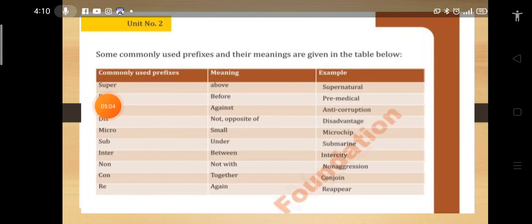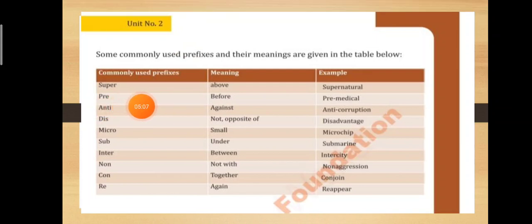So here some words are given. So super, these are common prefixes that we add before any word. तो ये वो ऐसे common prefixes हैं जो हम कुछ words के साथ add कर सकते हैं. Super, when we add this word with any other word, it would become supernatural or superpower. Pre-medical, anti-corruption. So meanings of these prefixes are also given here. So you can read out these meanings as well.